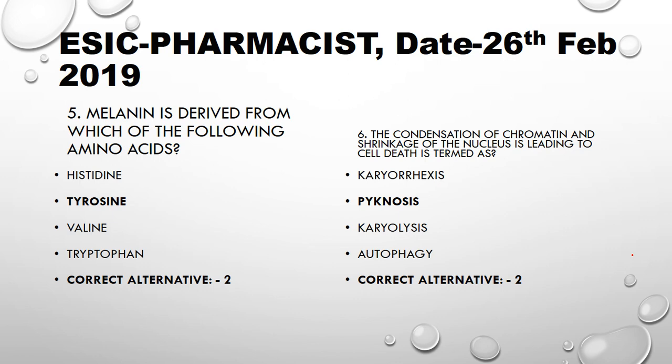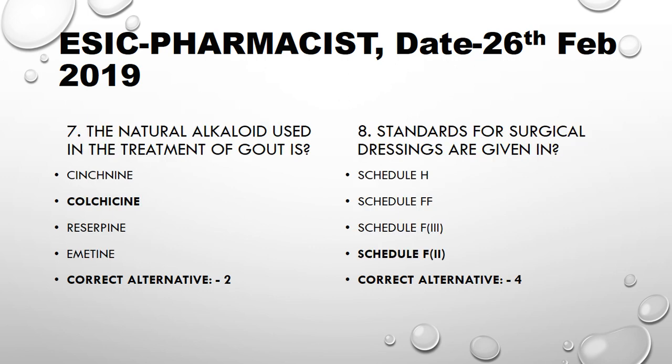Okay. The next question is the natural alkaloid used in the treatment of gout is colchicine. Here cinchonine is used for stomach problems. Colchicine is for gout. Reserpine is used for high blood pressure, and emetine is antiprotozoal or induces vomiting.